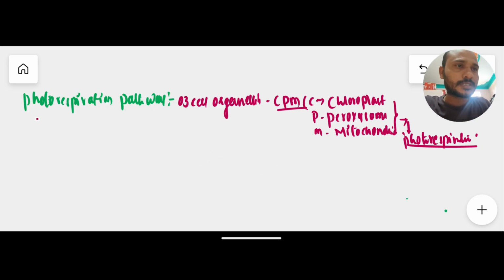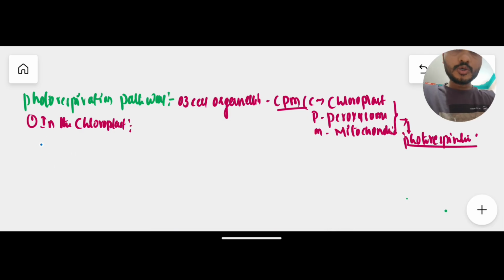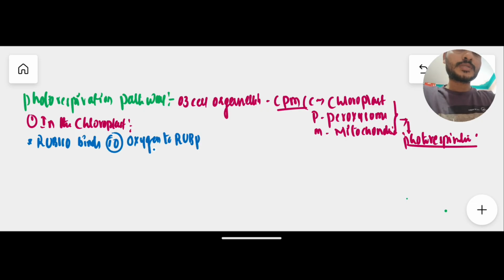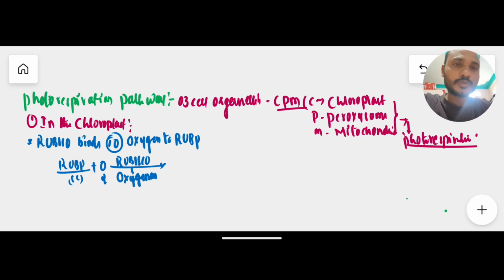First we will discuss what happens in the chloroplast. In the chloroplast, the RuBisCO enzyme binds oxygen to RuBP. This RuBP, a 5 carbon compound, binds to oxygen in the presence of RuBisCO acting as an oxygenase enzyme, then produces two different molecules of product.